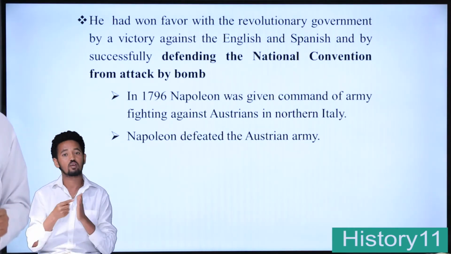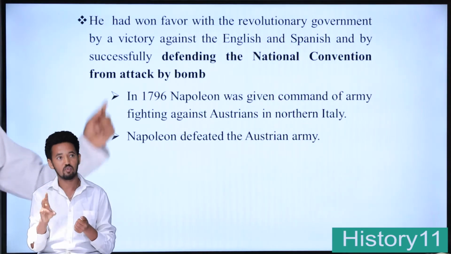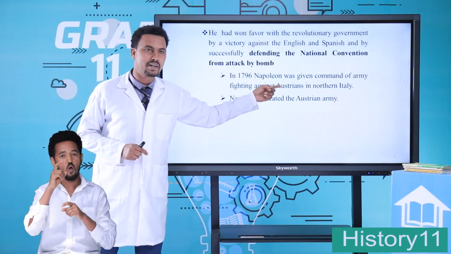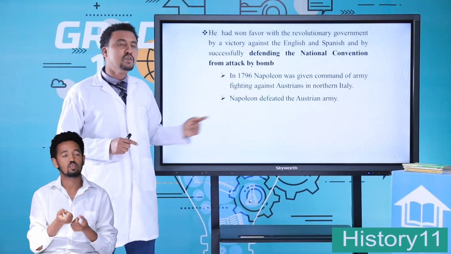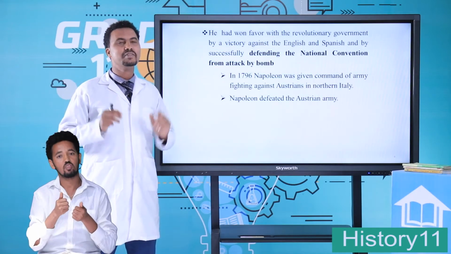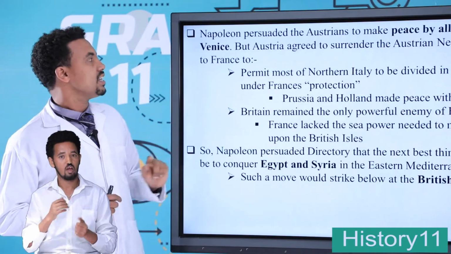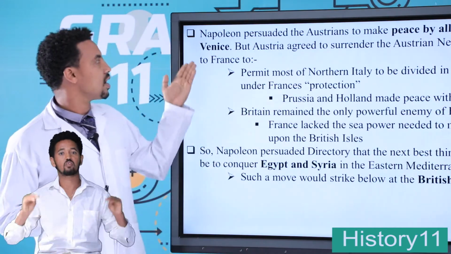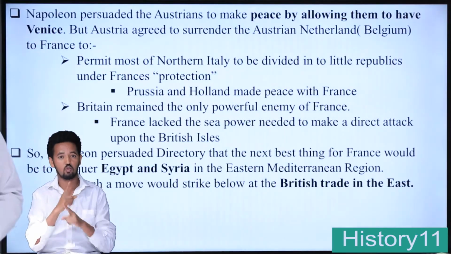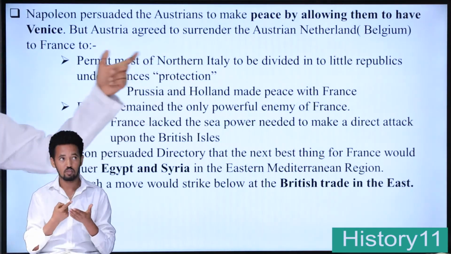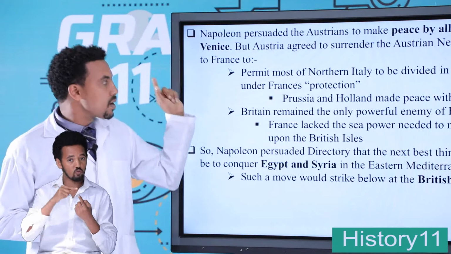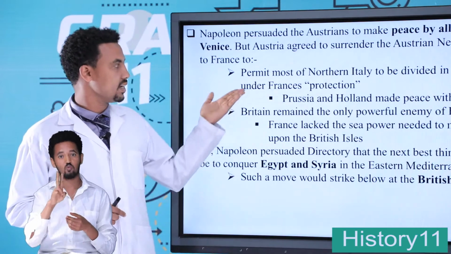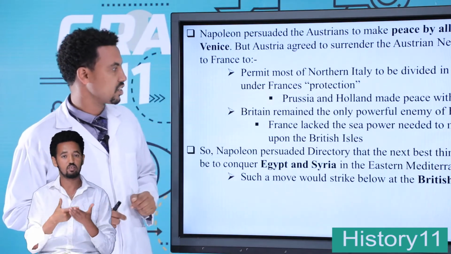when it was attacked by a mob. Then in 1796, Napoleon was given command of the fight against Austria in the northern part of Italy. Napoleon defeated the Austrian army easily. Then Napoleon persuaded the Austrians to make peace, and the Austrians agreed to surrender the Austrian Netherlands, or Belgium, to France, and to permit most of northern Italy to be divided into little republics under France's protection.